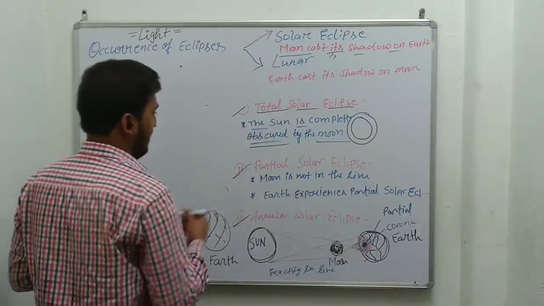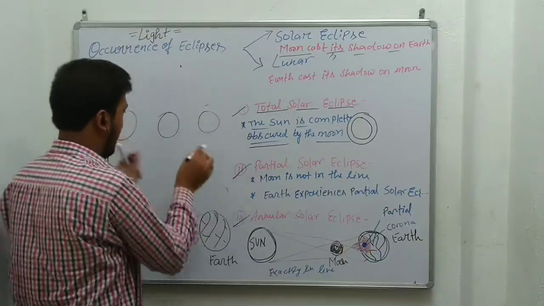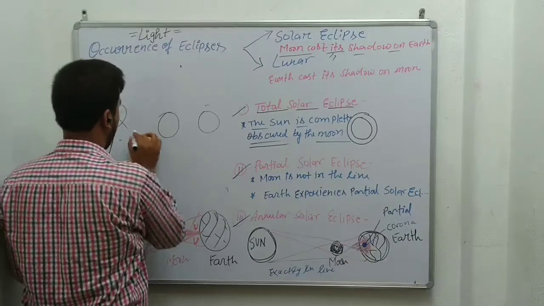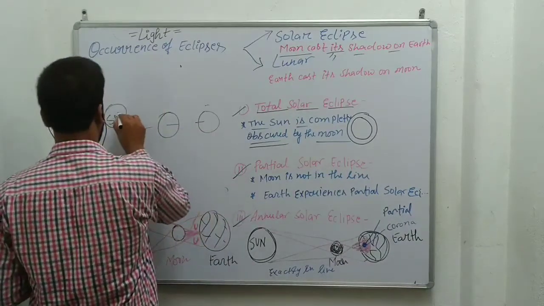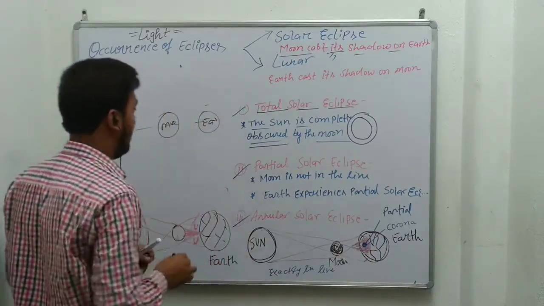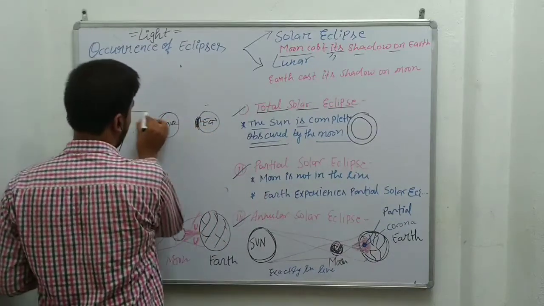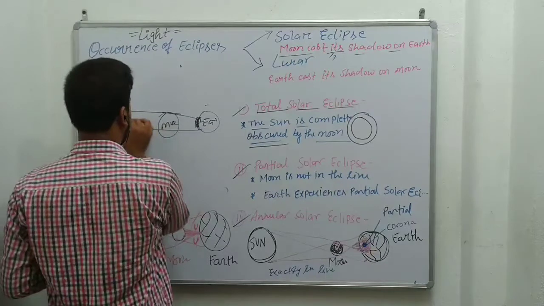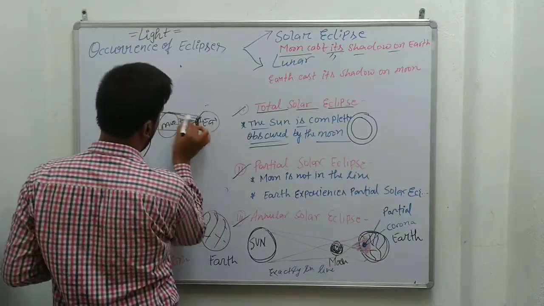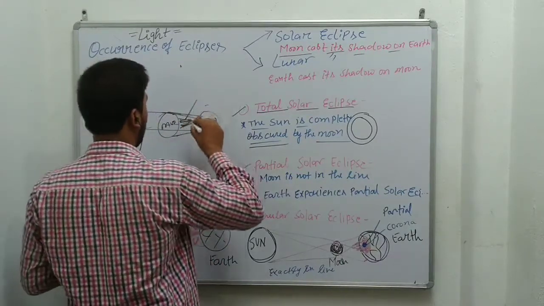Partial means in this condition, the sun, moon, and earth are not in a line. Maybe there is some misalignment in these three: sun, moon, and earth. So the light is partially blocked by the moon. Suppose the light is coming from this point to this point, the light is partially blocked, and only this much area is dark, and this area is totally clean.